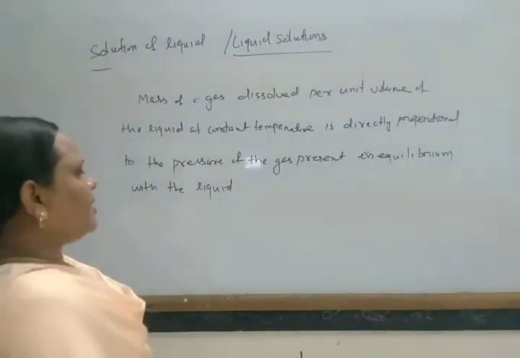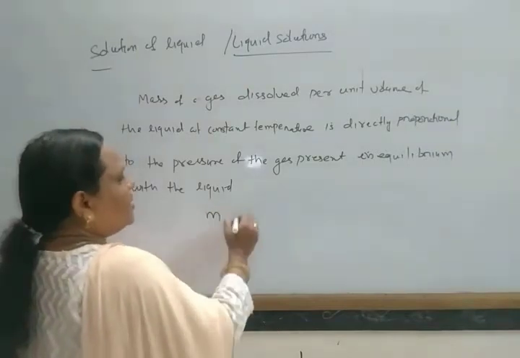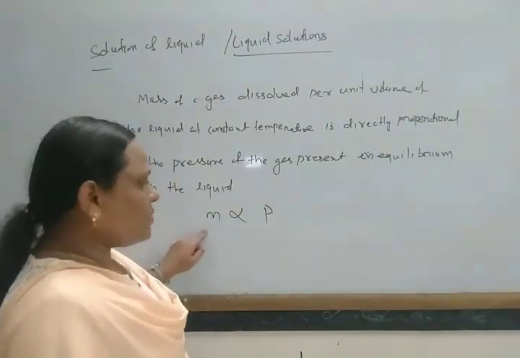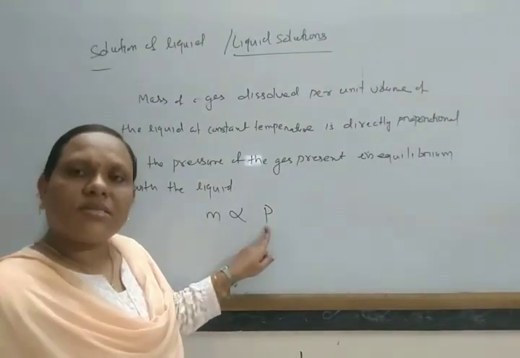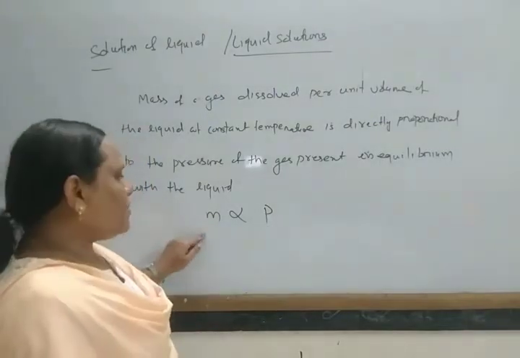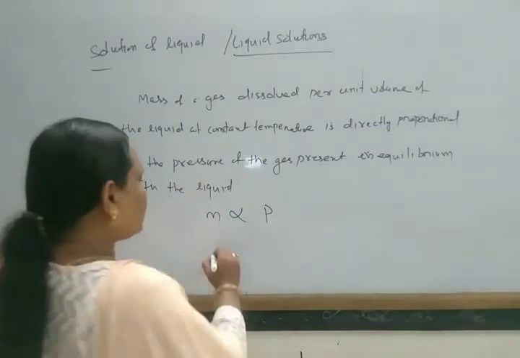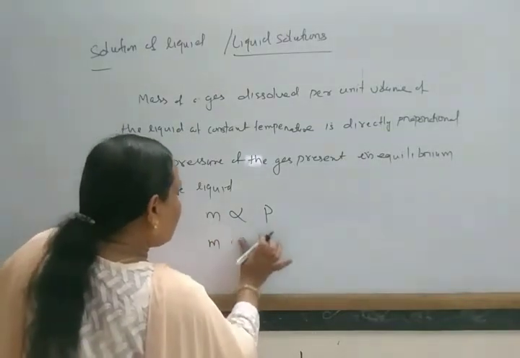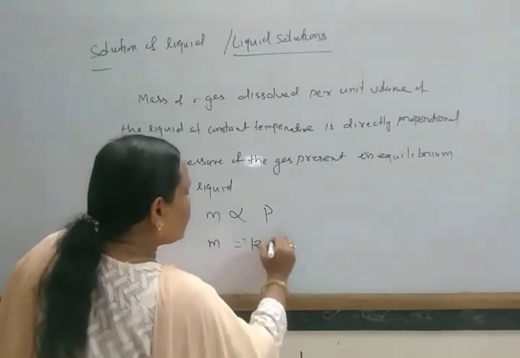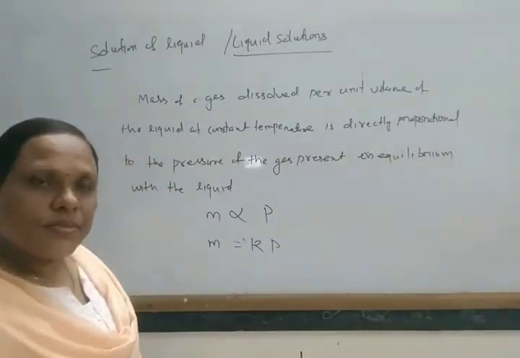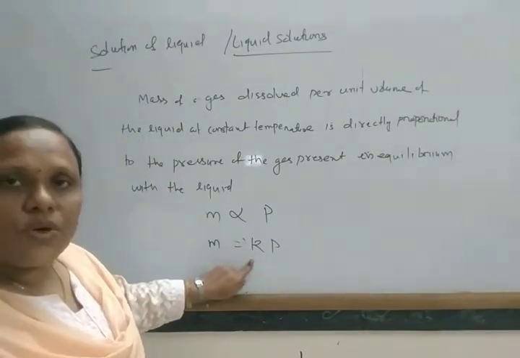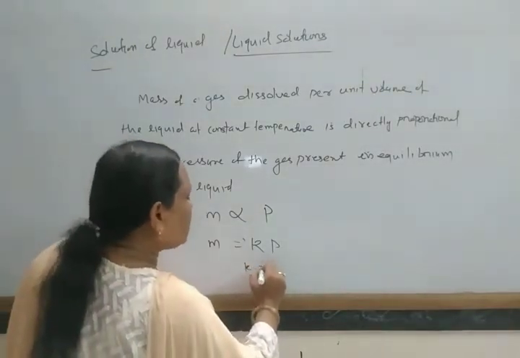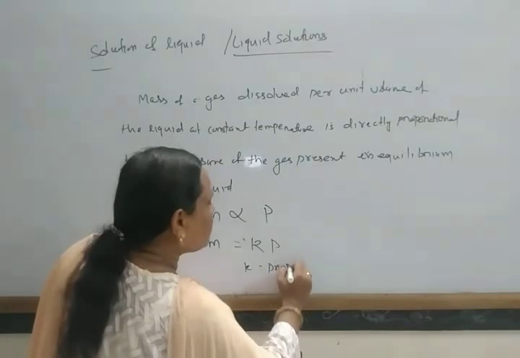So mathematically, this can be represented as M is proportional to P. Mass of the gas is proportional to the pressure of the gas. Simple. Or mass equal to some constant K into P, where K is known as your proportionality constant.